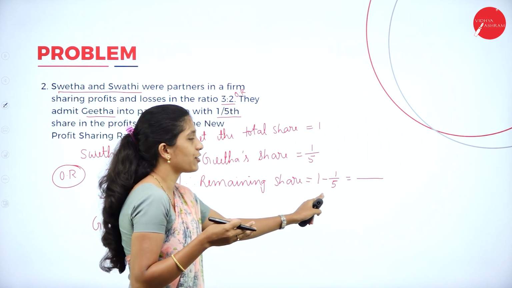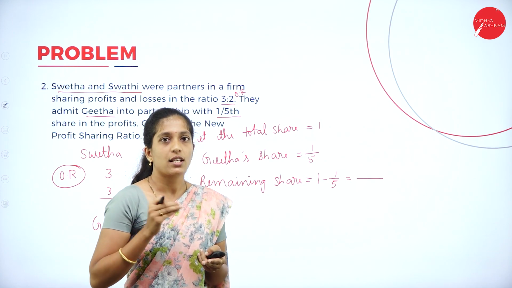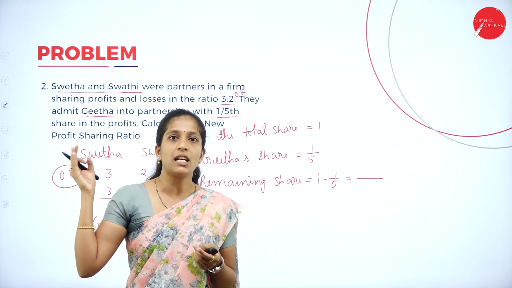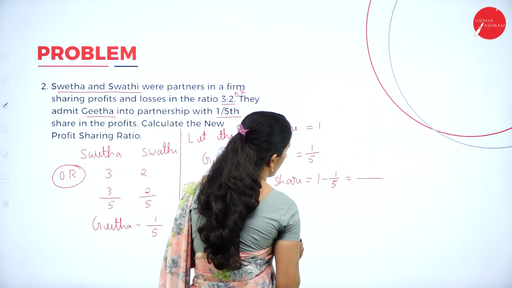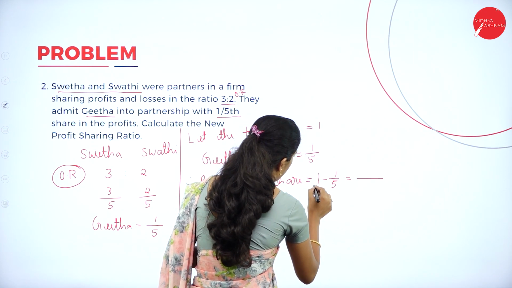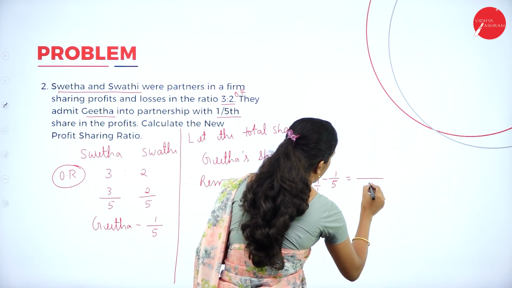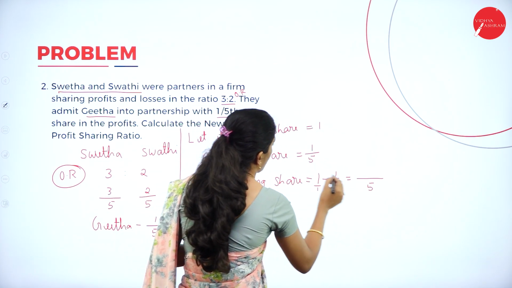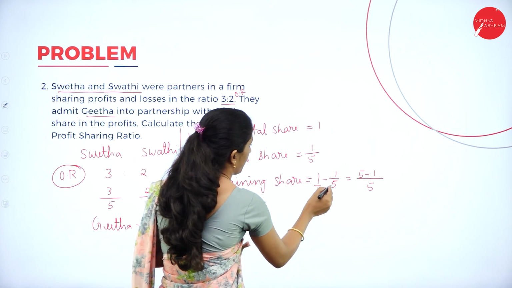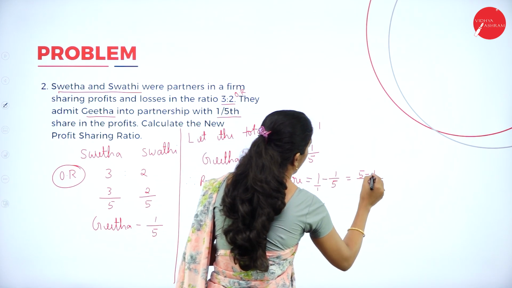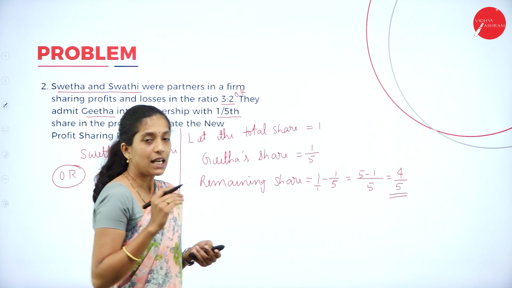Because they have given the new partner's share, we assume the total share is 1 and the new partner's share is 1/5. The remaining share will, of course, belong to Shweta and Swati. Now 1 minus 1/5. How to solve this? If nothing is there in the denominator, we assume the denominator is 1. So our denominator is now 5. Next, 5 into 1, 5 minus 1 into 1. You just cross multiply. 5 into 1 is 5, 1 into 1 is 1. So we get the remaining share as 4/5.